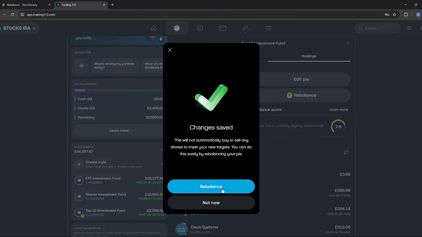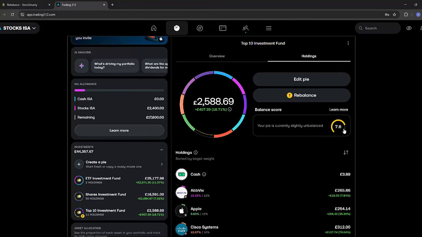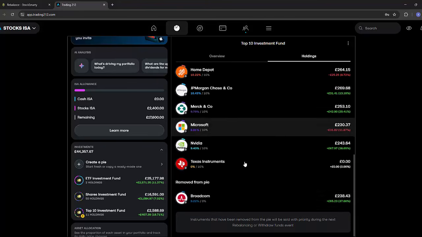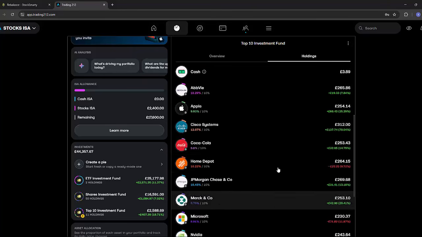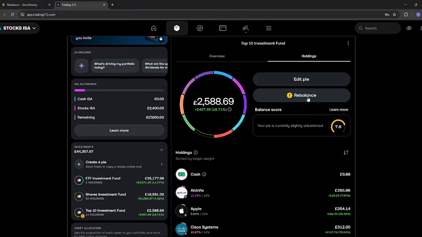And it gives me the option to rebalance now, but I won't be rebalancing now. I'll be rebalancing tomorrow when the market's open, because today is a Sunday. So at the moment, obviously it's saying I've got an unbalanced pie because I've still got my slice of Broadcom in the pie currently, and at the moment I haven't asked it to buy Texas. So when this opens tomorrow, I will rebalance, and then my pie will be updated and refreshed.